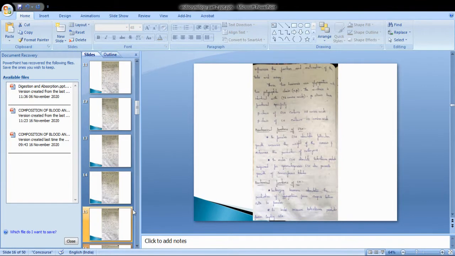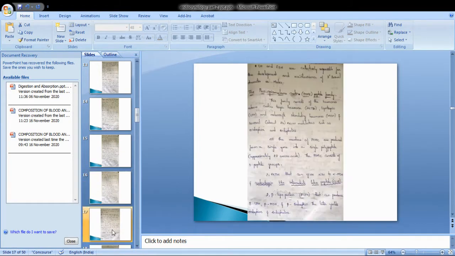Luteinizing hormone and follicle stimulating hormone are collectively responsible for the development and maintenance of secondary sexual characters in males.